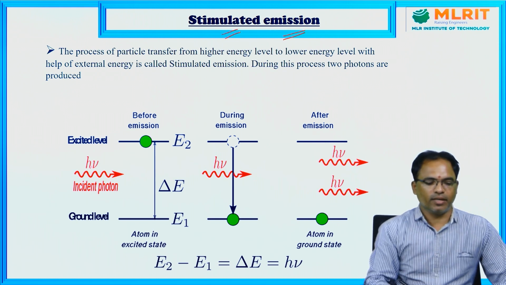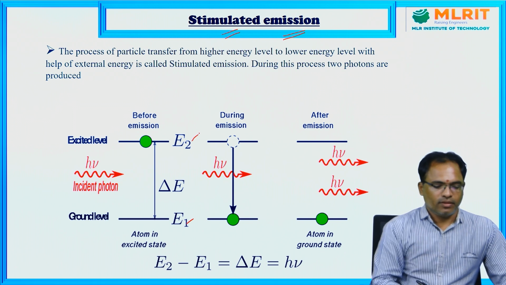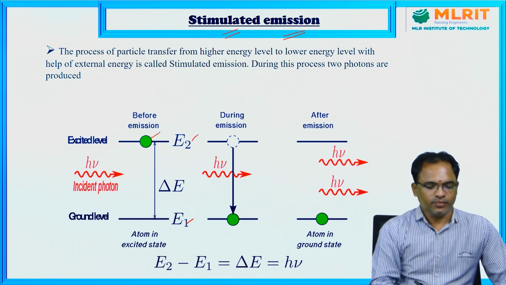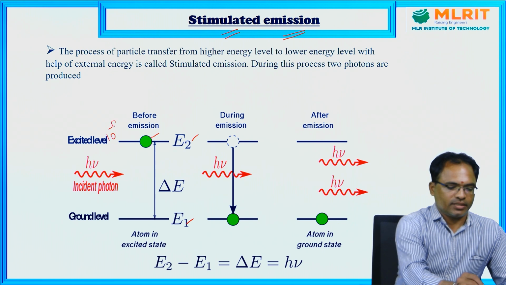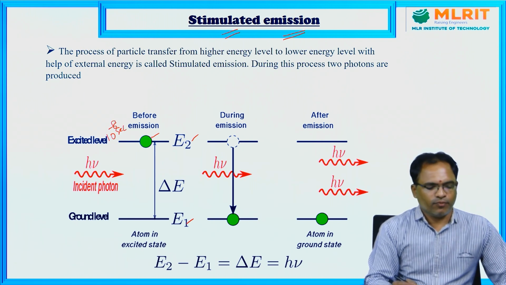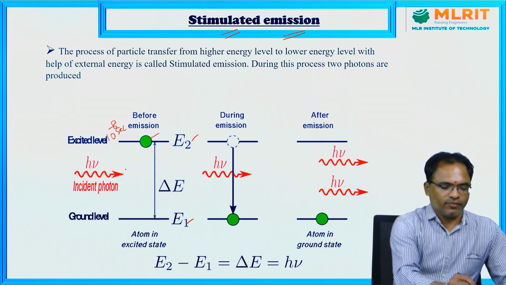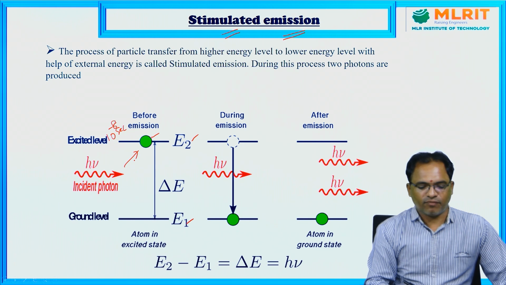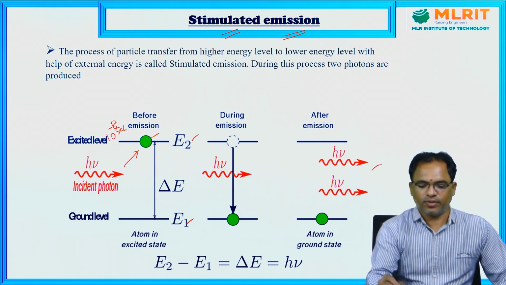What is stimulated emission? Now, consider two energy levels E1 and E2. The atom is already in the excited state. Now, we know the lifetime of the excited state is 10 power minus 8 seconds. Sometimes, even before 10 power minus 8 seconds, if energy from an external source falls on this atom, it will make a transition from the higher energy level to the lower energy level. In that case, two photons will release.